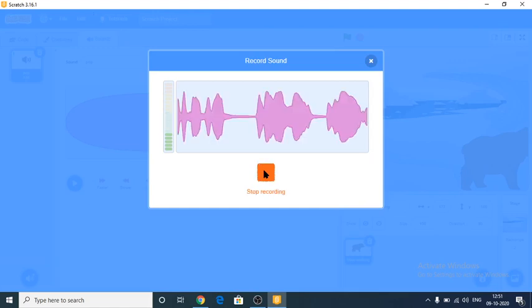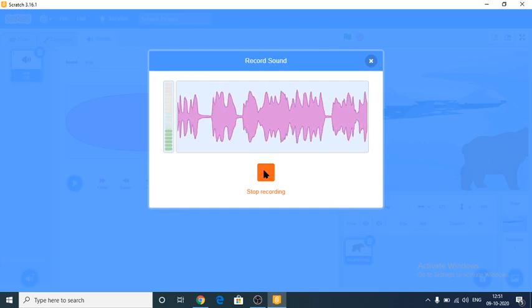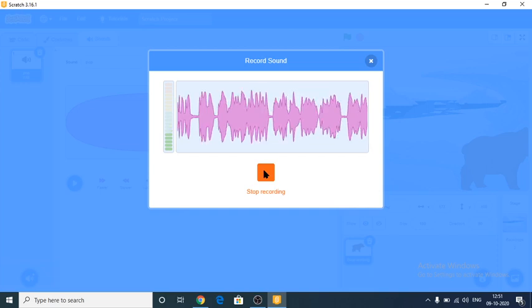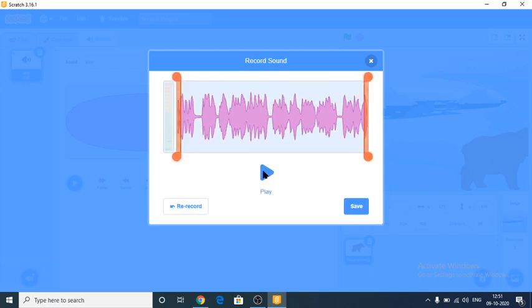If you don't want to give the default sound for the beer, you can record some voice from online, or you can give your voice also. Now I'm going to stop my voice. Just play option, it will record our sound.